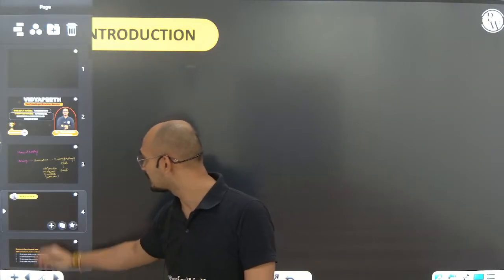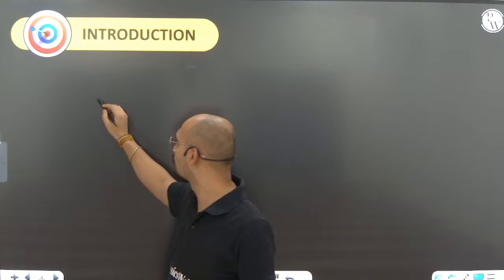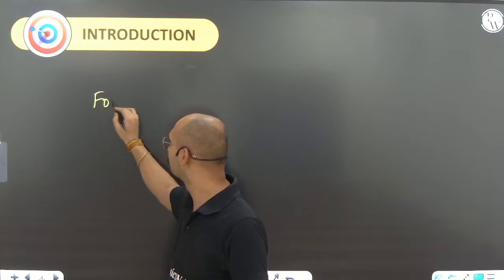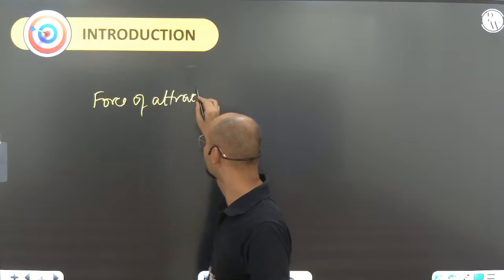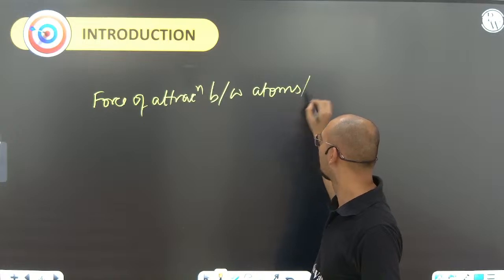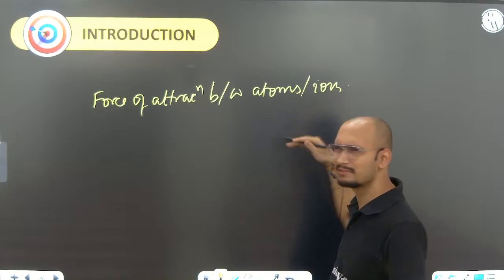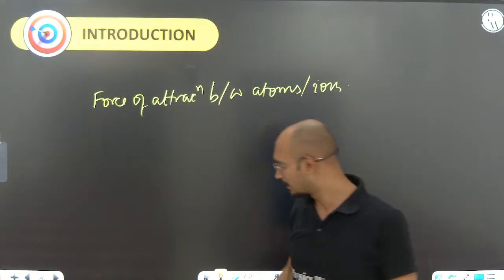Introduction. I hope we have already seen that. These introductions are something about chemical bonding. So chemical bonding is a force of attraction between atoms or ions, right? Not an issue. But just on the surface, it is the definition, it is not the complete definition.